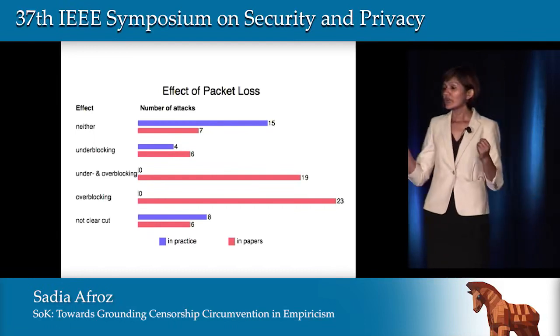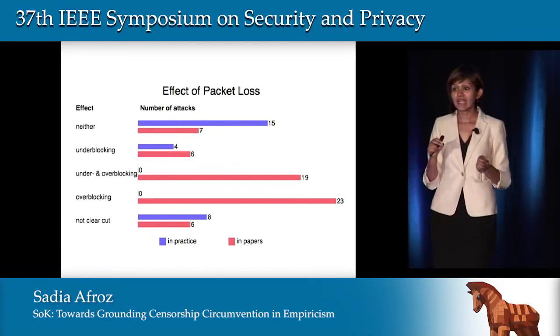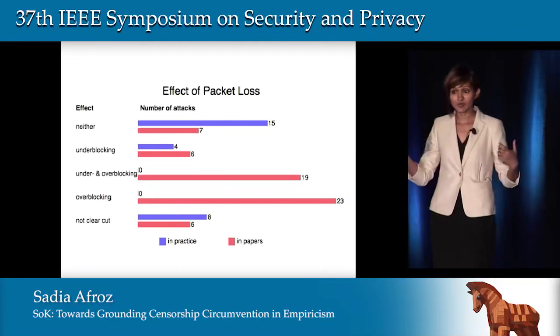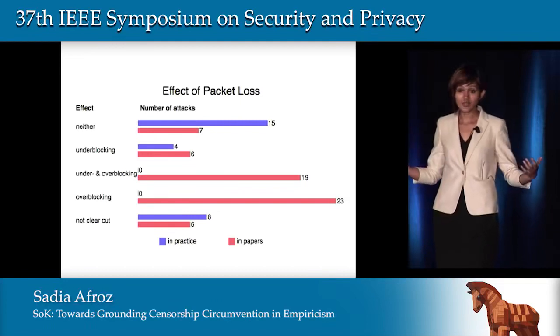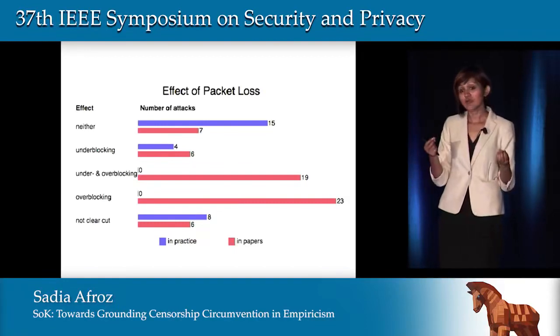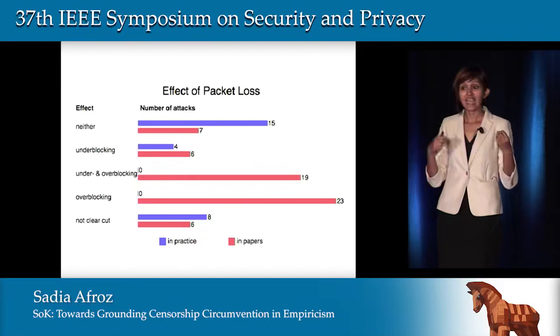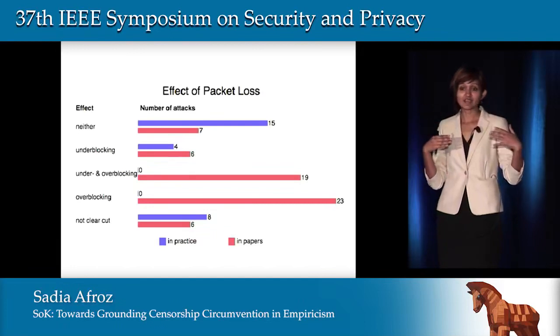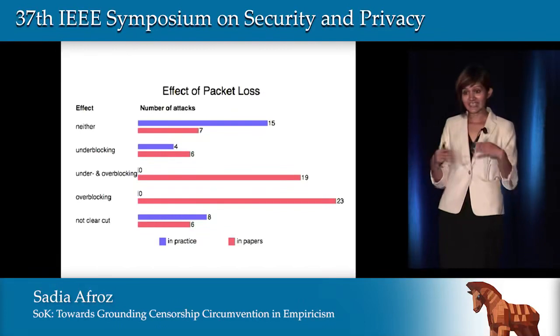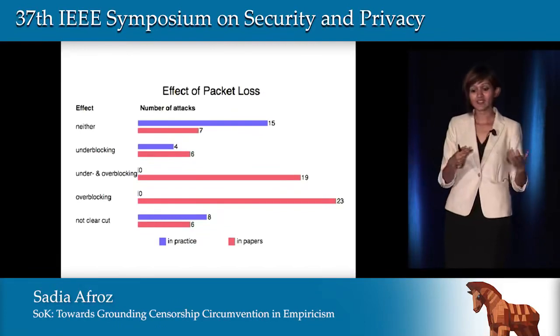For example, if a real-world censor is looking at the Tor IP address in a packet and the packet with the Tor IP address is lost, it's just not going to block that flow. But if you have an attack that looks for an absence of a response and the response is lost because of packet loss, the censor is going to block it. And this is the kind of censor that research papers consider.